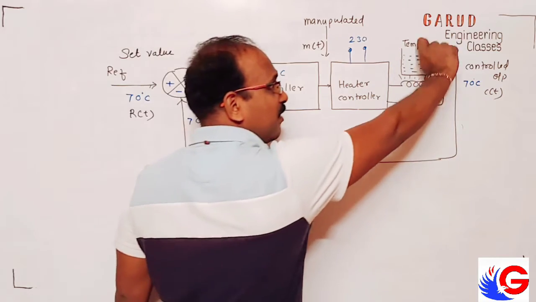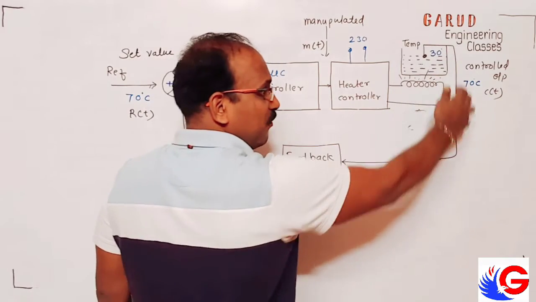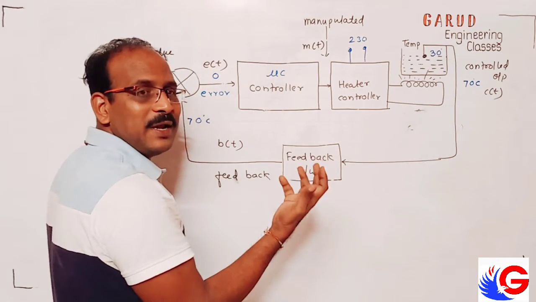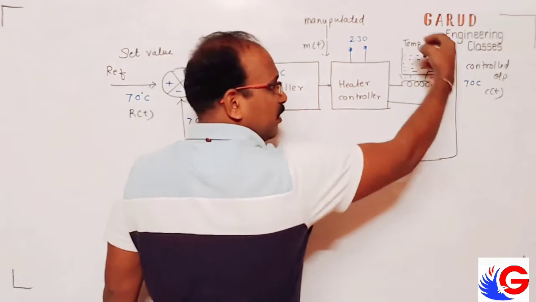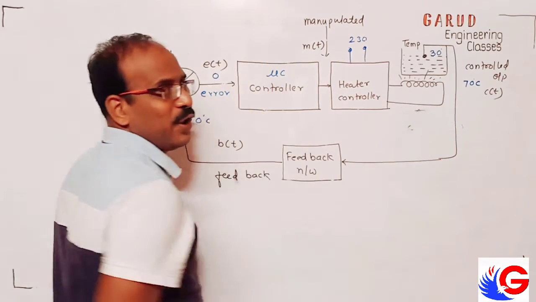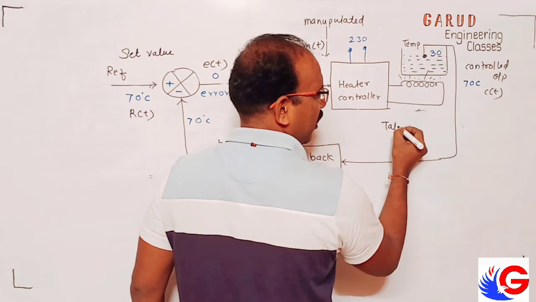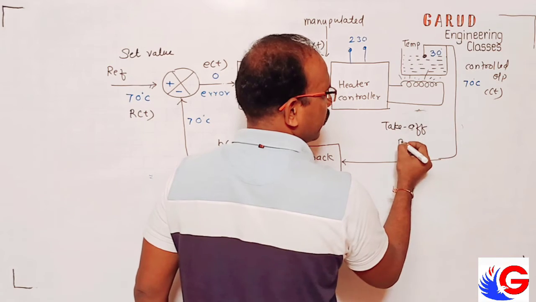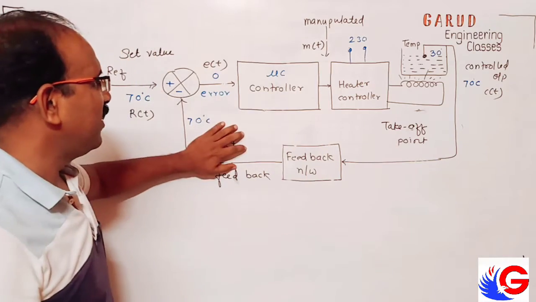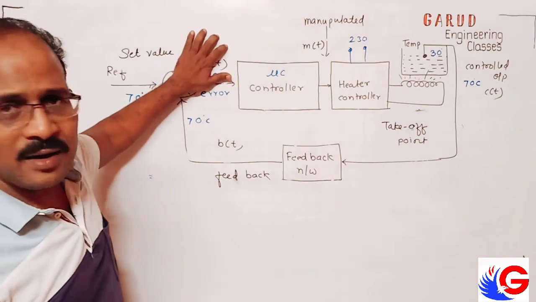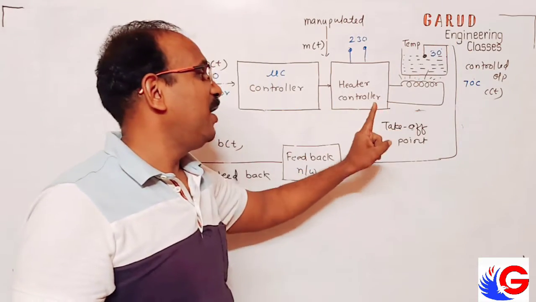Okay. What is this? We are taking a sample from this side. We are taking a sample of the output. See, feedback is what? We take some sample. Some part of the output is fed back to the input. That point where we take the sample is called the takeoff point. Here I write: takeoff point. So what to remember: feedback, back signal, reference signal, error signal, gain, control output and takeoff point.